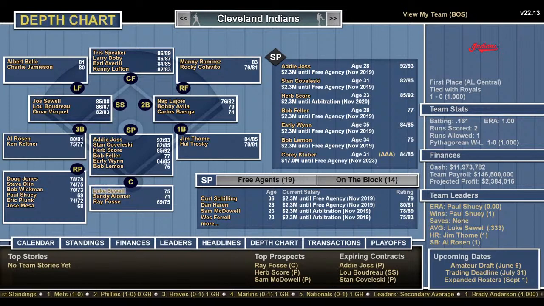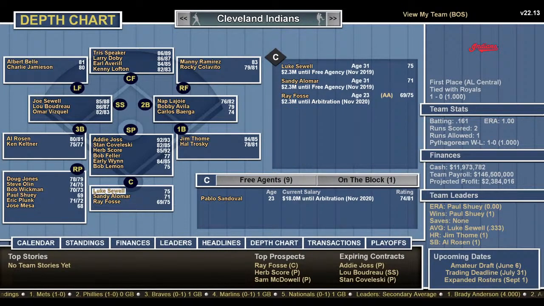Then catchers, you have Luke Sewell, he's from the 20s. Sandy Alomar, modern day. And Ray Fosse. So those are three good catchers. And they're not all on the roster. Some of them are in the minor leagues. And so that's the Cleveland Indians. And again, in this league you can make trades and stuff. I won't trade anyone from my Red Sox team. So that's the Cleveland Indians.